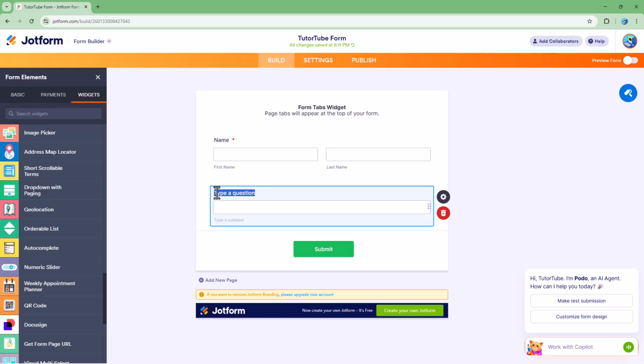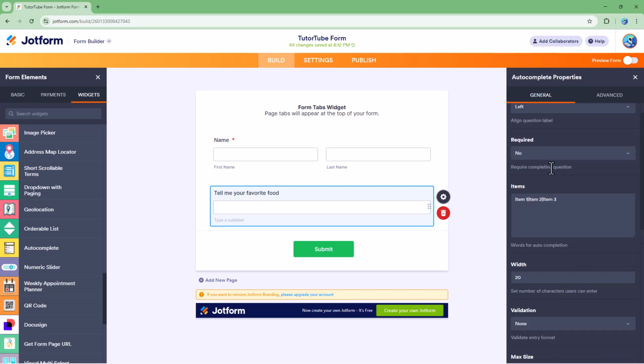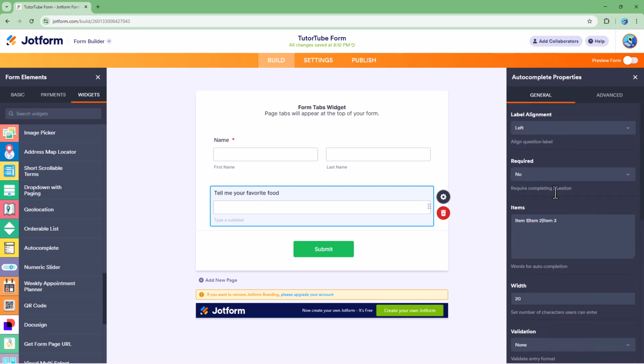So let's say, for example, I'm going to say something like, tell me your favorite food right here, or just favorite food, like this. Now as I do that, I can go over onto properties, and here you can see that I got the alignment options for this, and you can make it required, and you can add in the item name right here. So let me say pizza, and then let's say burger right here, just like this, and you can simply copy and paste this out right here and add in other elements.